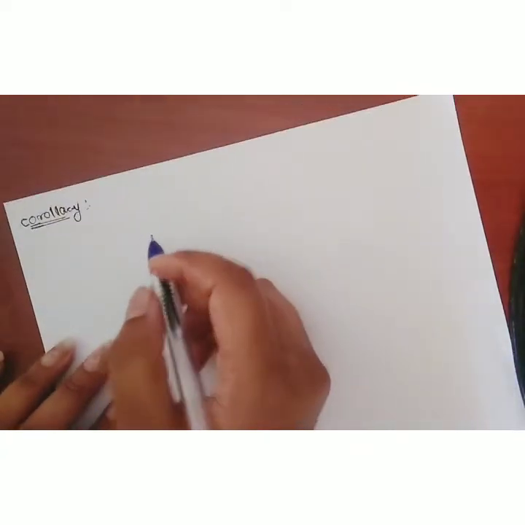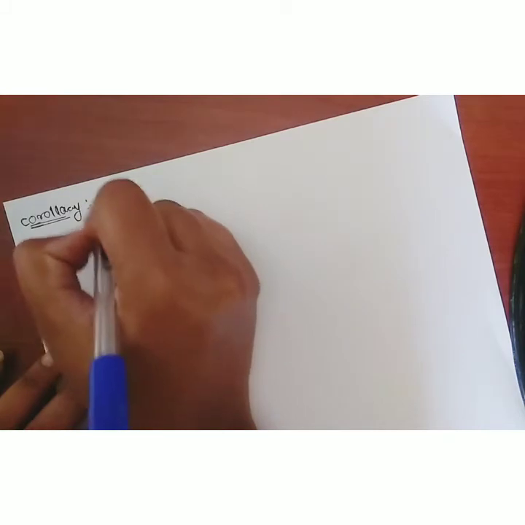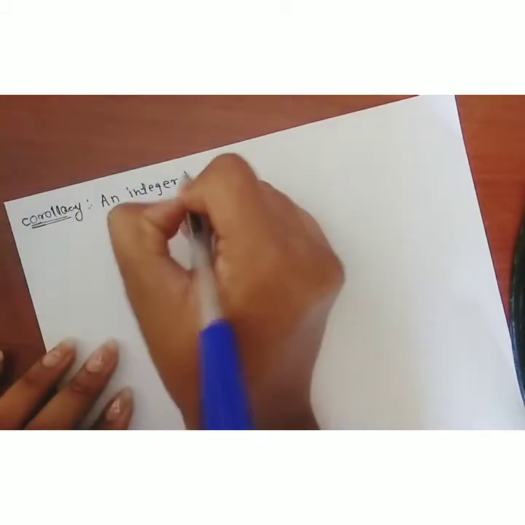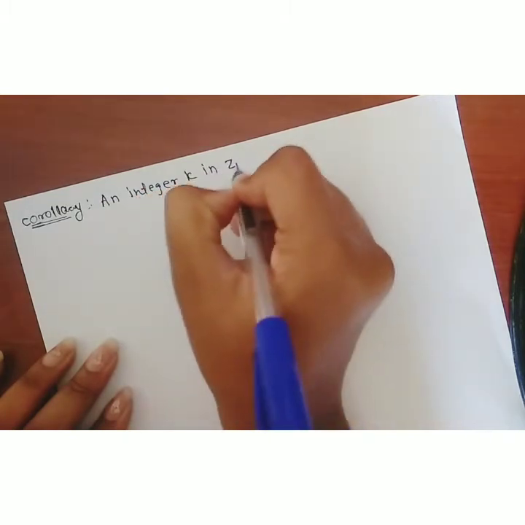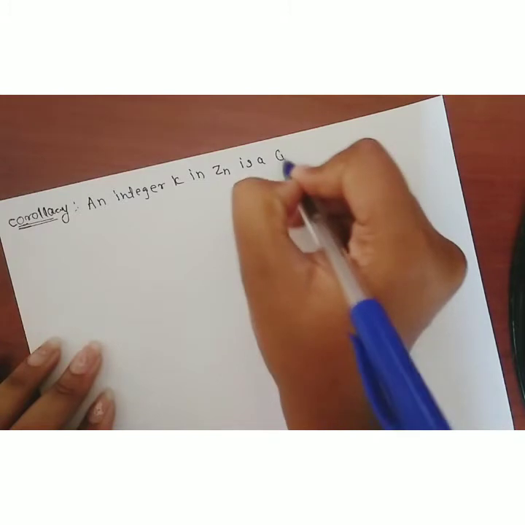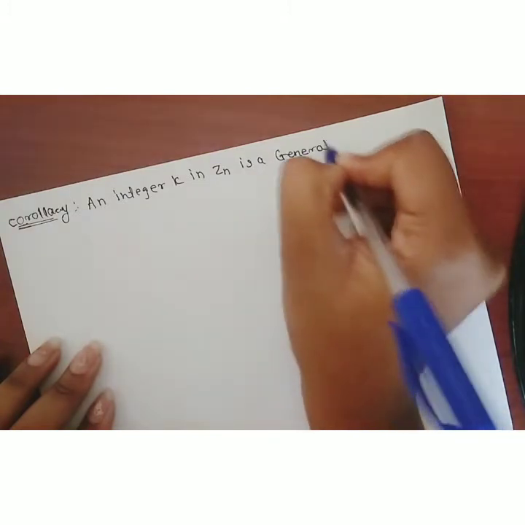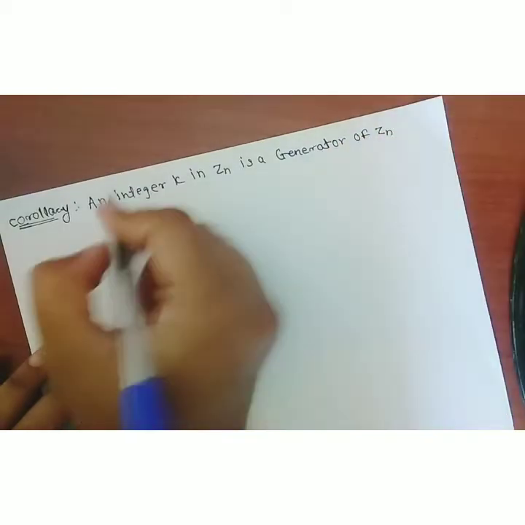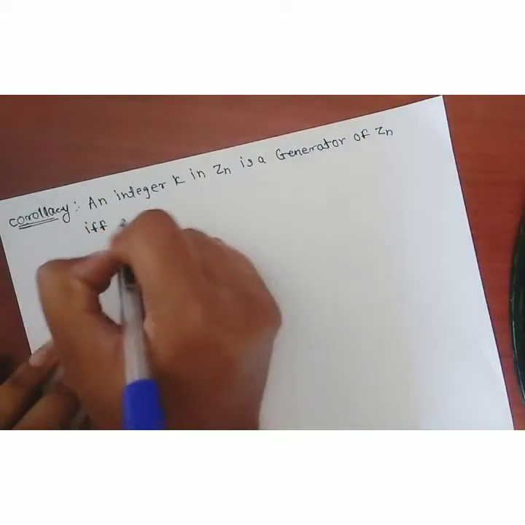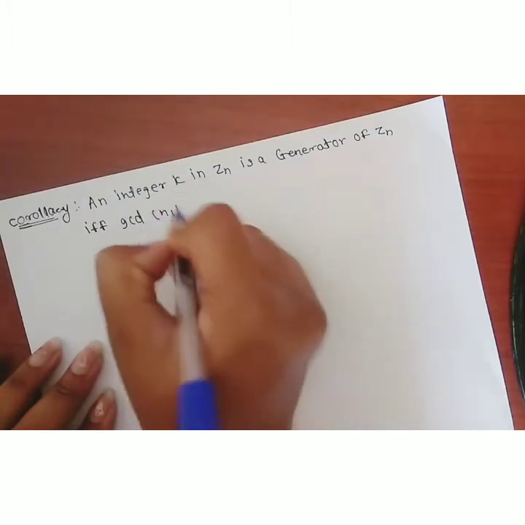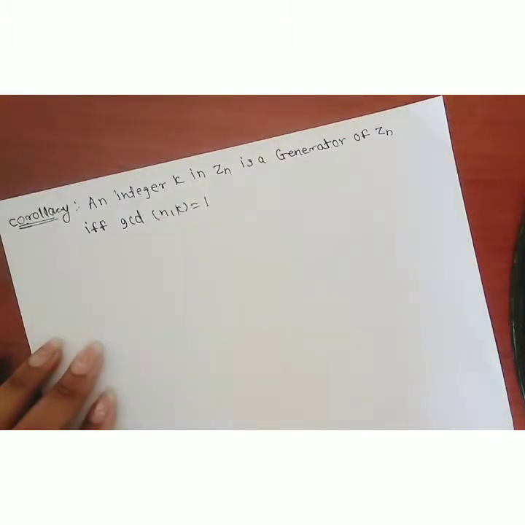An integer k in Zn is a generator of Zn if and only if GCD of n with k is equal to 1.